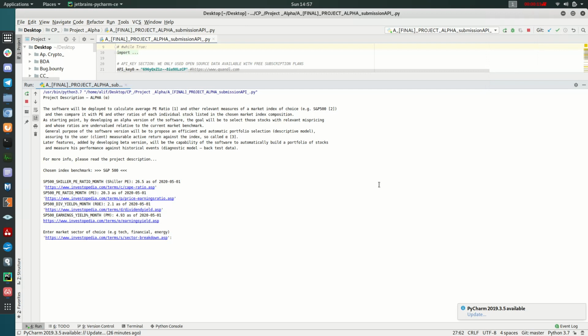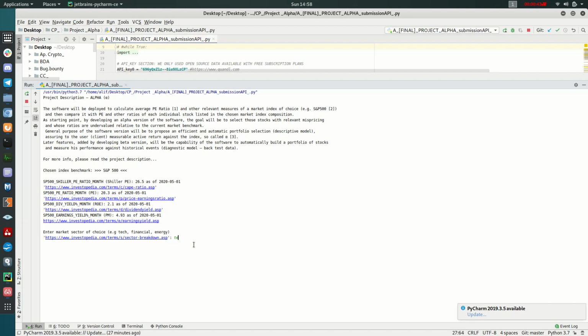Alpha is an automated financial advisor whose purpose is to select and optimize a portfolio of stocks and plot its performance against a chosen market benchmark by, let's say, backtesting the strategy with historical data. So we can proceed by showing the demo.